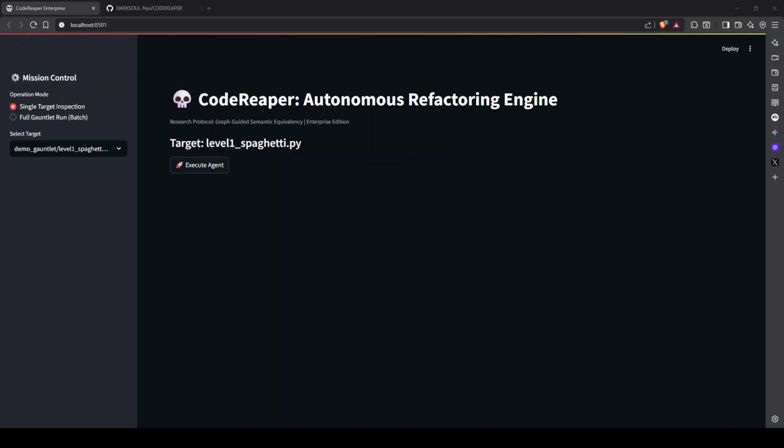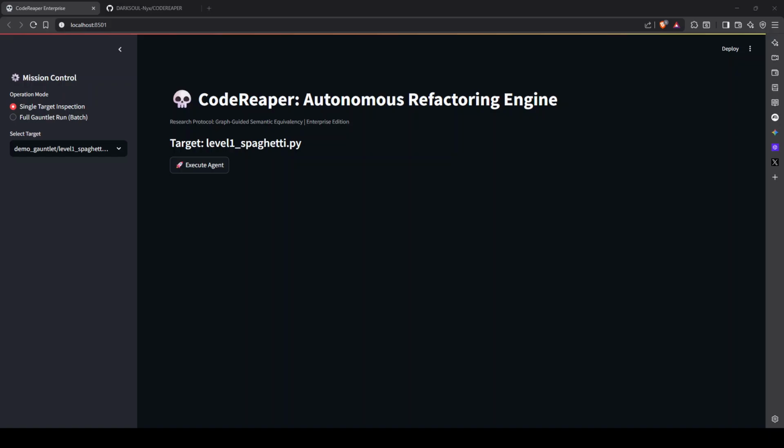Every engineer knows the nightmare of technical debt, but existing AI tools are dangerous. They hallucinate, break builds, and delete global variables. I built CodeReaper, an autonomous software architect. Unlike standard coding assistants, it uses a research-grade safety layer to refactor legacy code without breaking it.